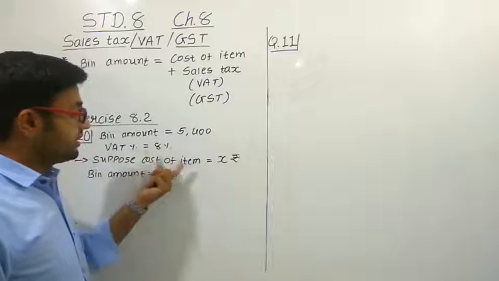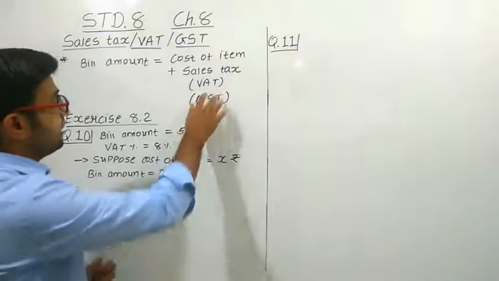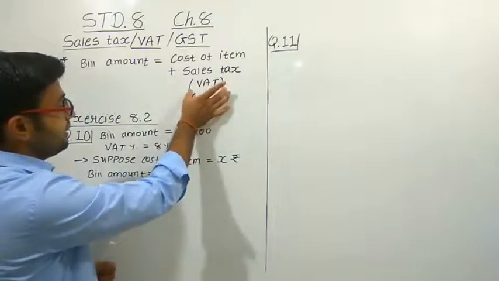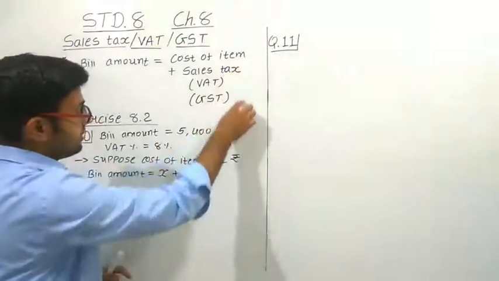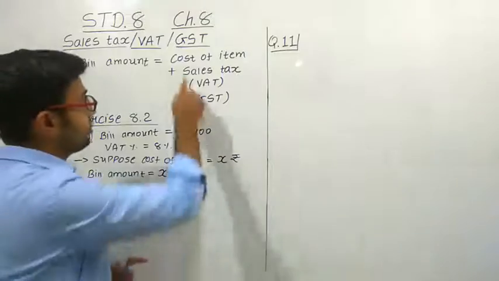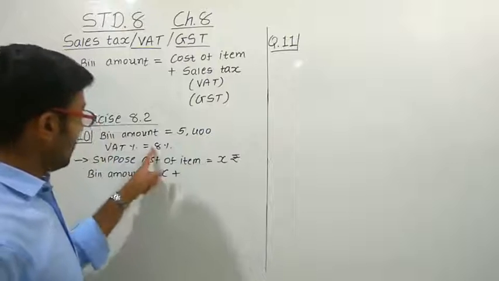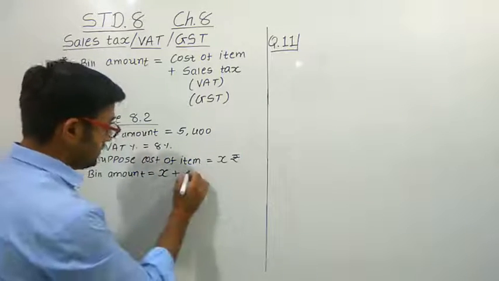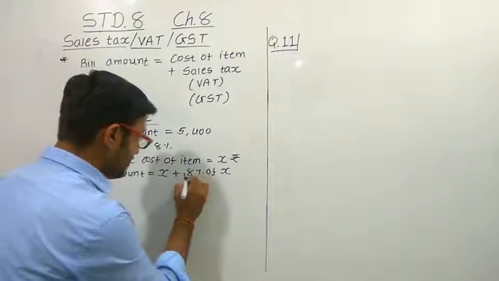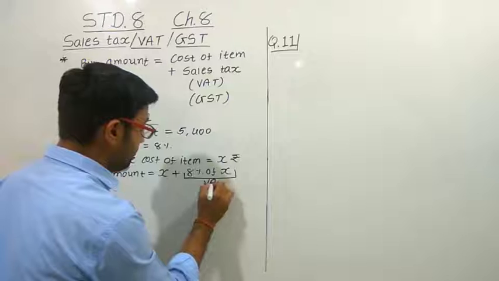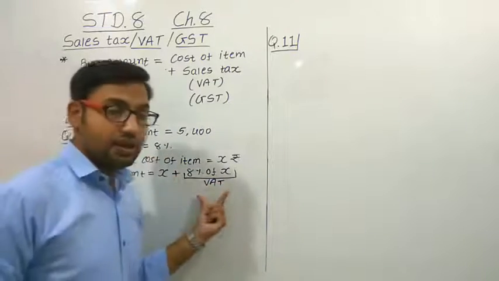This 8% is of the cost of the item. Every time we find the value added tax, sales tax or GST, we have to take the base of the cost of the item. That means all these three taxes are calculated on the cost of the item. So the cost of the item is X rupees, and we have to find 8% of X. That is 8% of X, and this will become our value added tax amount. See, this is only the percentage and this will be the amount.